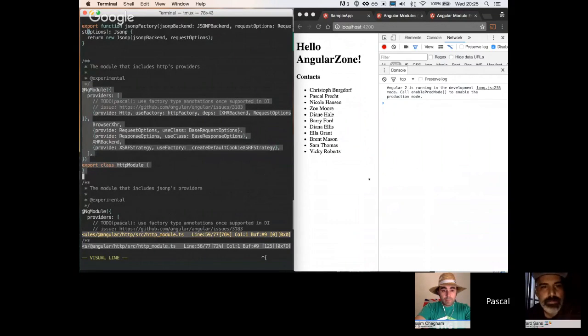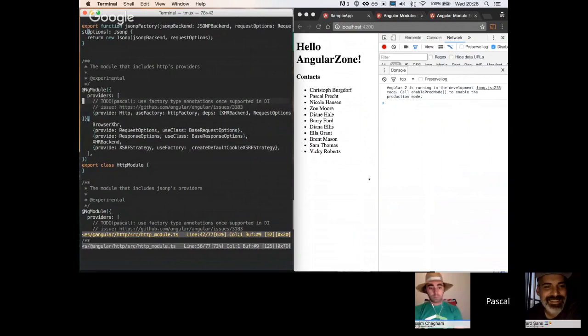And all it does, it uses the exact same tools that we use. So there is nothing special going on there. Angular uses the same APIs that you use. So that makes it very easy to understand, right? This thing here is an HTTP module, and all it does is define a set of providers. And those providers will be added to our application injector when we import this module.